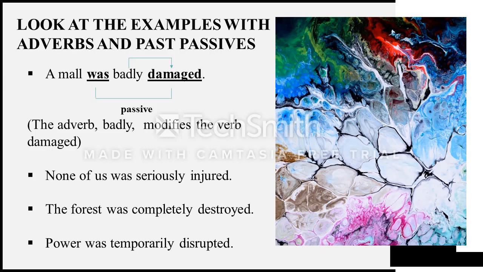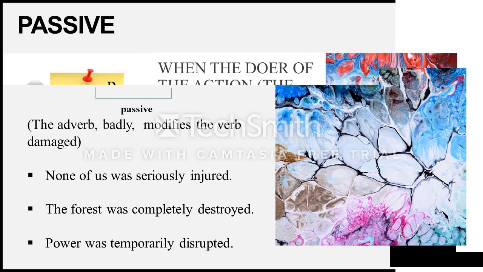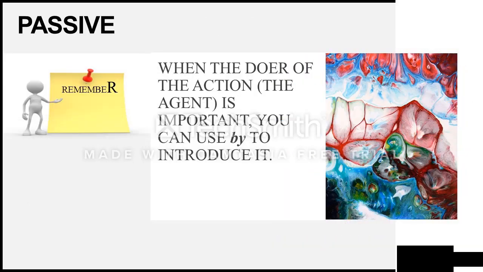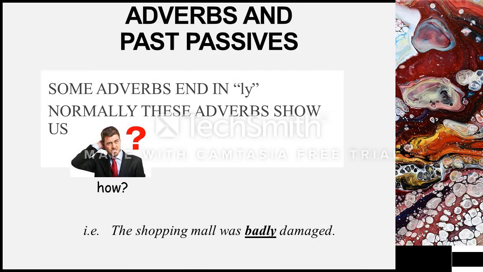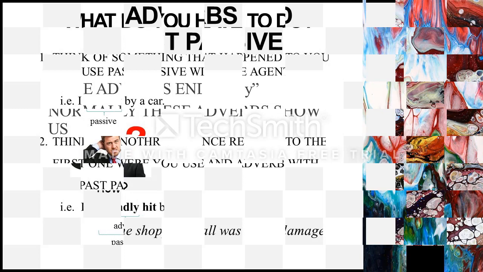So we have studied two things today. One is the use of the agent by and the agent, okay, when it's necessary information that I need to know who was the doer, okay? And the other one are the adverbs that I use with passive, like we just saw. So what do you have to do as homework for the next class?